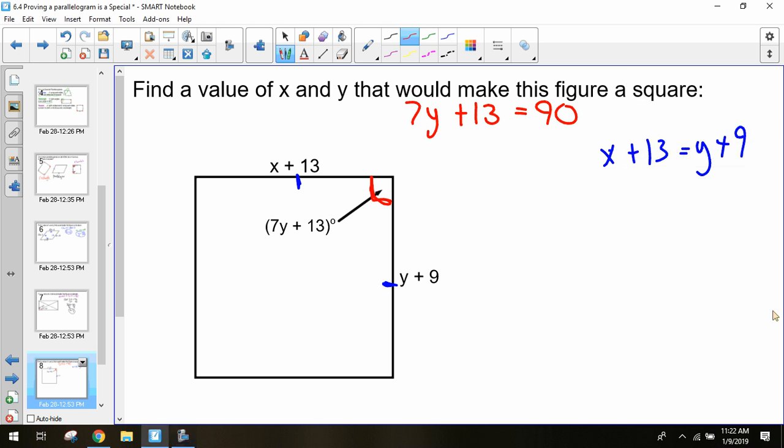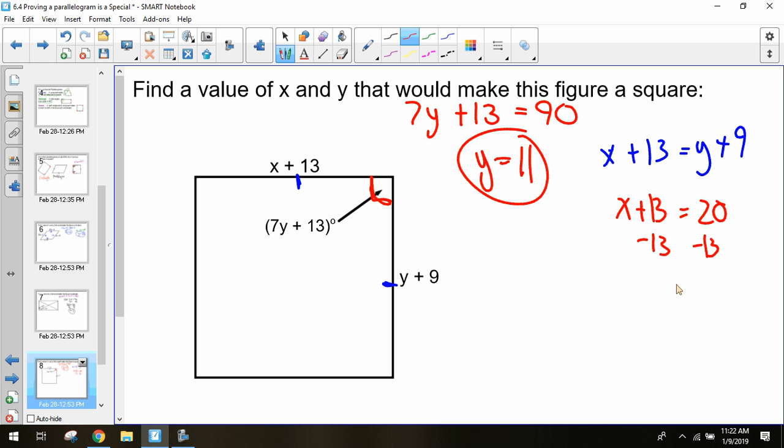So, what did we find for our y for this problem? 11. So you were able to solve this, and we got y equals 11. From here, we were able to plug 11 back in, so we had x plus 13 equals 11 plus 9, which is 20. And then we can solve for x. Once again, if you wanted to check, plug your x's and your y's back in, make sure everything works how we want it to work, and make sure we get all those values that we're looking for.